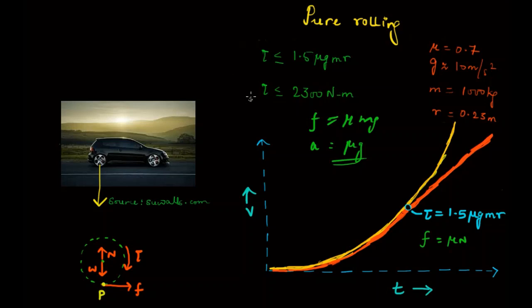But for all practical purposes, for the cars which we have, even the most advanced sports cars, the maximum torque is less than this maximum value of 1.5 mu mgR. But again, if you have very less friction on the road, then this maximum value will be lesser. That's why the roads are made rough. Even if you have those concrete roads, there you will see artificially the roads will be made slightly rough, there will be some sort of scratches given on the road such that the friction remains high.